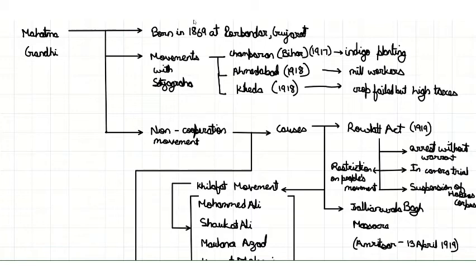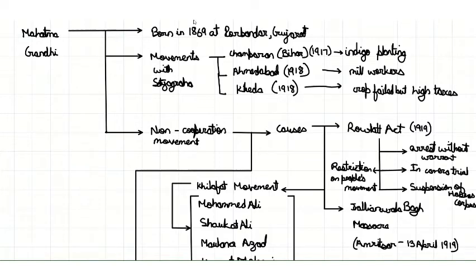The first point is that Mahatma Gandhi was born in 1869 at Porbandar in Gujarat. His father had a very high post in the village, and hence he also decided to become a lawyer when he grew up, as it was a very reputable post.